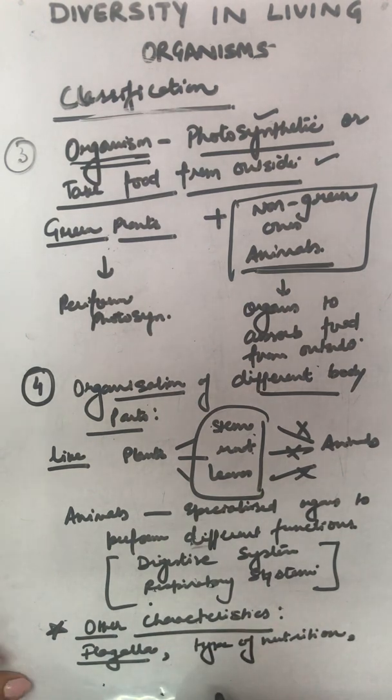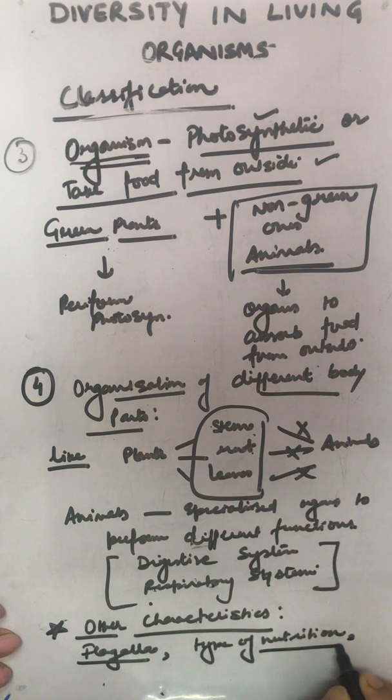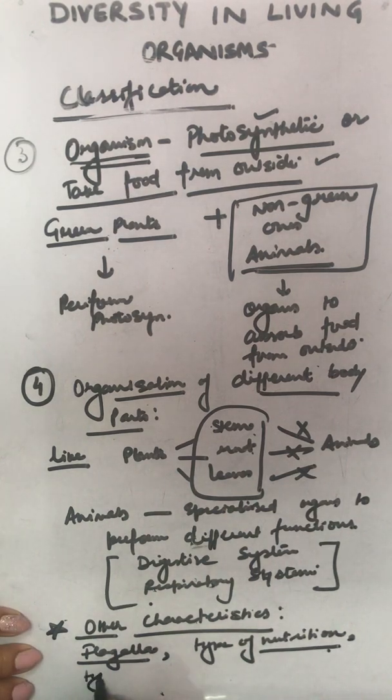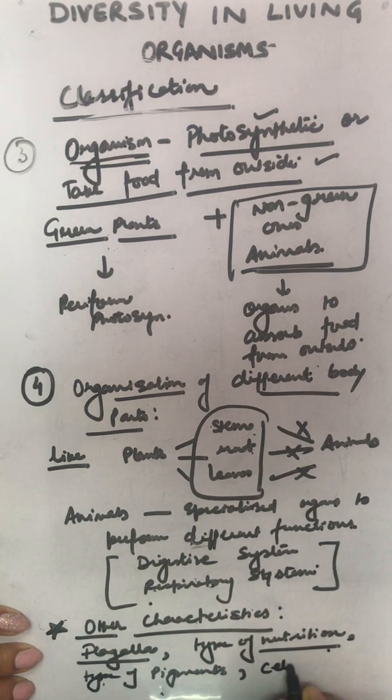All the types of organisms adapt to 3 different modes of nutrition: holozoic, saprozoic and parasitic, that you will learn in class 10. Then type of pigments present in the cells. Fine. Then cell wall.